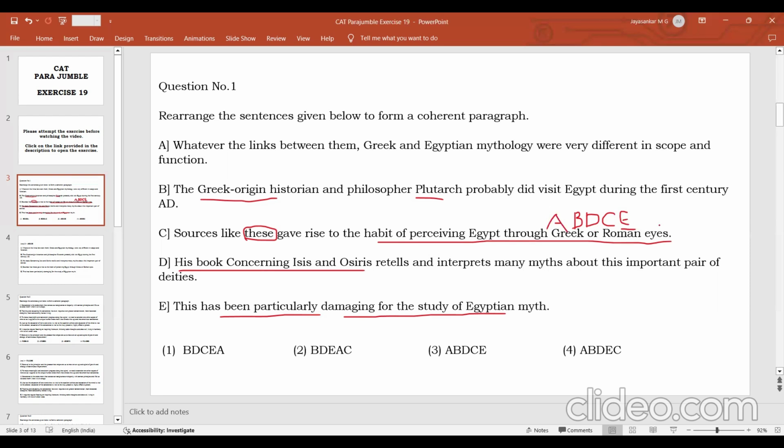A, B, D, C, E is a very clear answer here. So once you are able to form the sequence A, B, D, C, you can easily eliminate this one and this one.